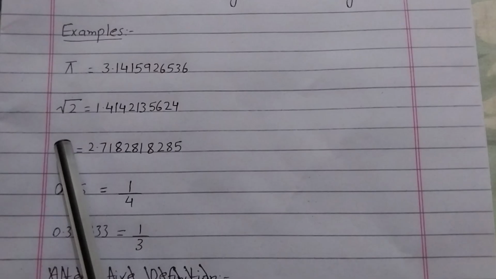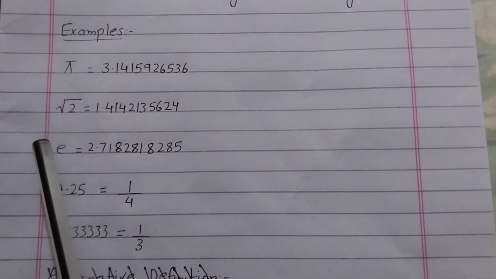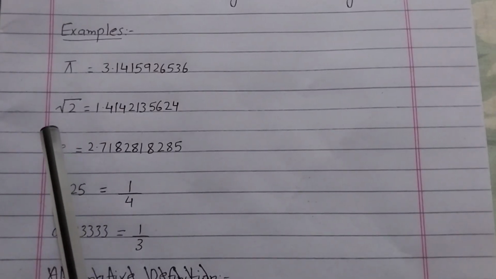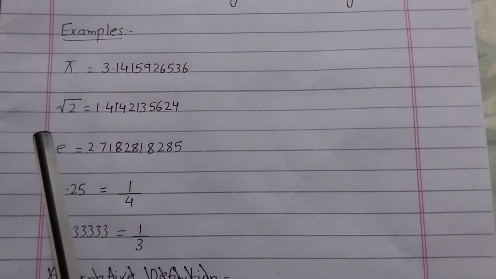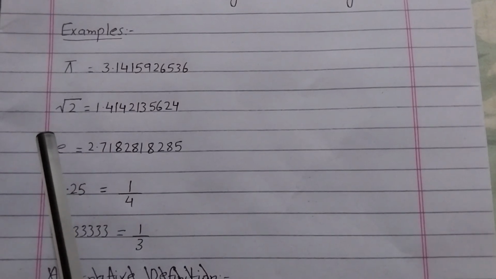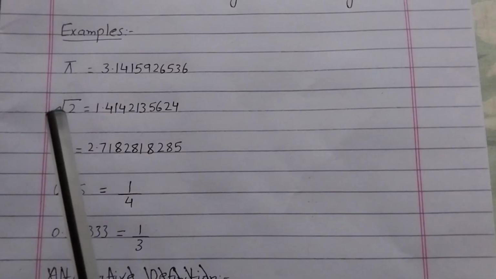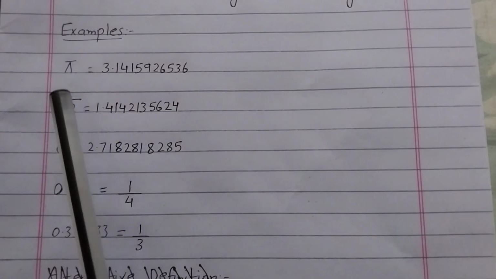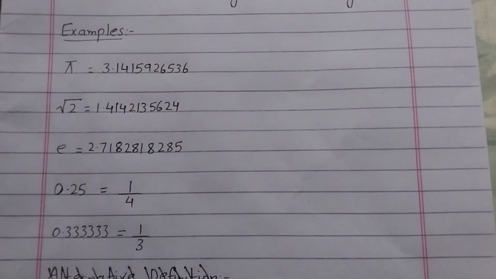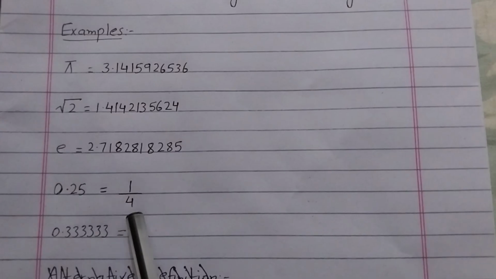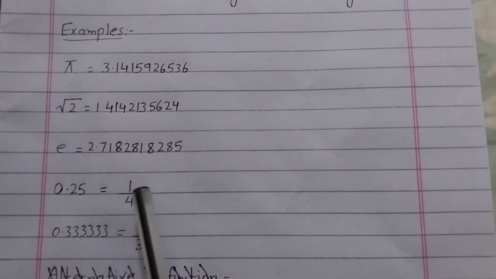In square root 2 over 1, square root 2 is not an integer, because integers are -1, -2, -3, 0, 1, 2, 3 and so on. But even in rational numbers, denominators can't be 0, because that would make these fractions undefined.